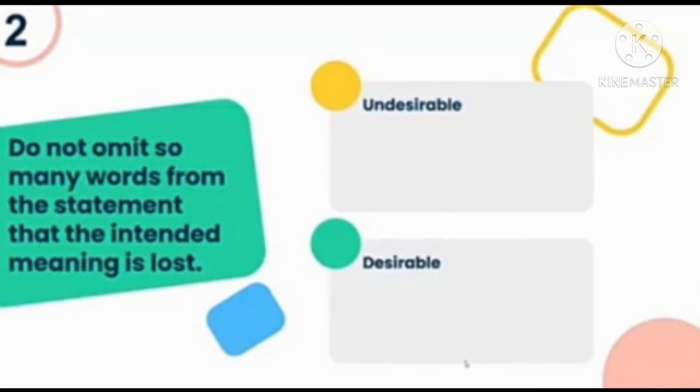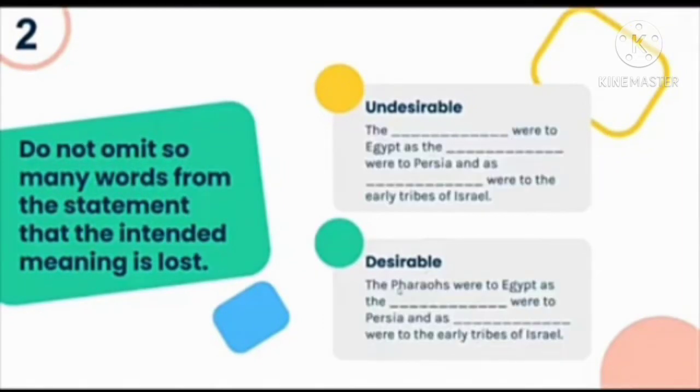Second, do not omit so many words from the statement that the intended meaning is lost. Do not consider a word to be blank from the statement if it would lose the intended meaning of the statement. For example, this is undesirable because ang dami niyang tinanggal sa statement na ito.